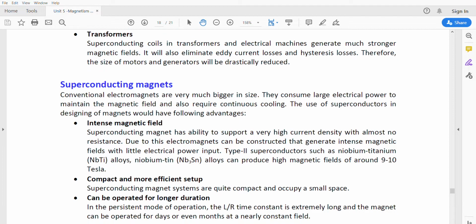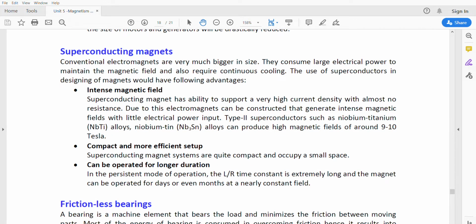And next, the second application of the superconducting materials is the superconducting magnets. As I already told, many devices are using magnets. So in place of traditional magnets, we can use the superconducting magnets, which have more advantages. Intense magnetic field strength is higher, and the flux strength is also good. Here the superconducting magnet has the ability to support very high current density and also no resistance.